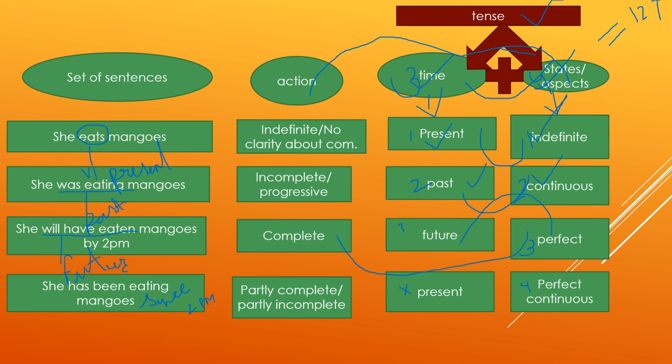Next, if you notice all the words under states or aspects, they are indefinite, continuous, perfect, perfect continuous. So how many words if we count? It is 4. So students, we have 3 times and 4 aspects. And 3 times and 4 aspects give us 12 tenses, which we will discuss in the next slide.